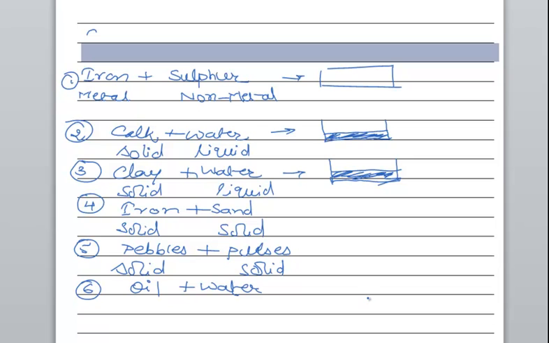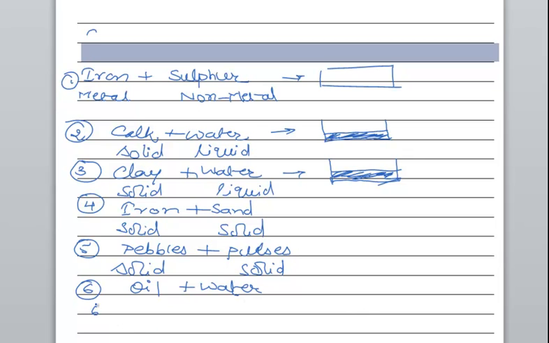But if oil containing water is heated, then what happens? The water bursts out. You must have seen sometimes. You can ask your mother what happens if a small amount of water is present in the oil and you are heating it. Now you don't try to do that. Okay, so that is also a mixture.